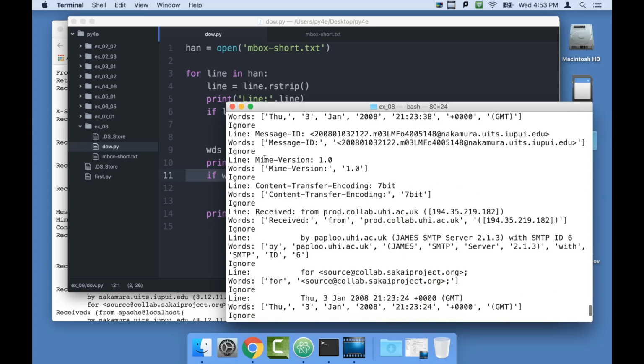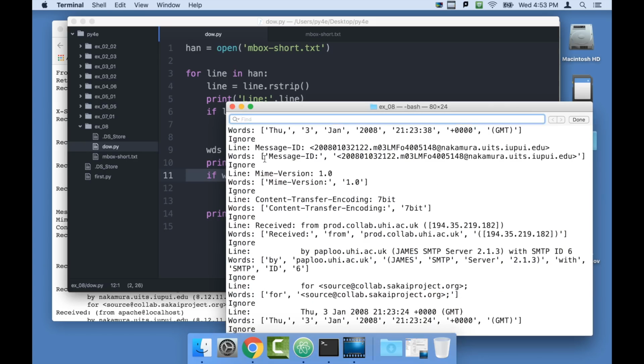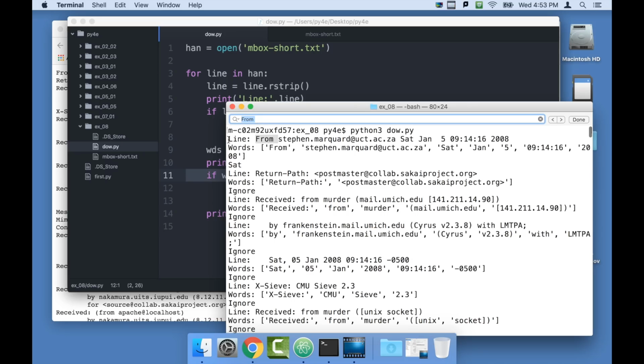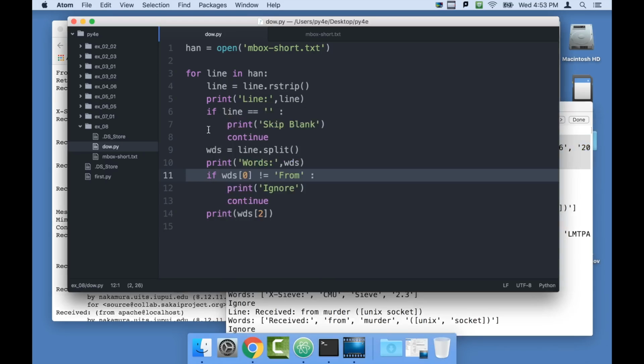I got too much debug print. I can't find it. Here, I'll just hunt for from with find. Okay, so there we go. There's from, and we print the thing out. So we're getting a lot of extra stuff.